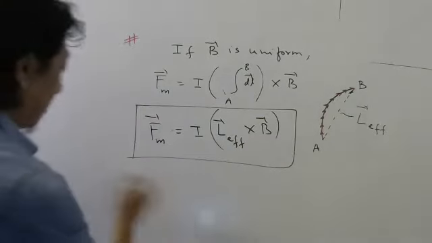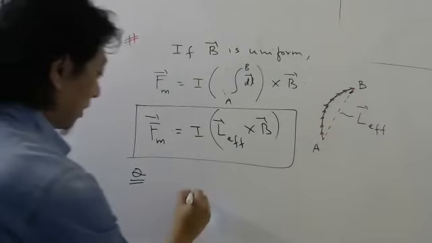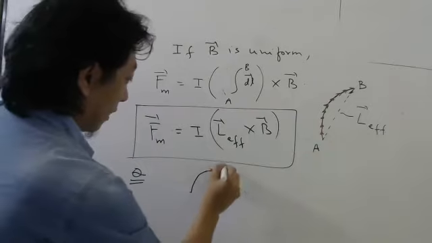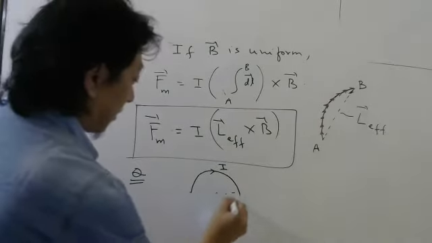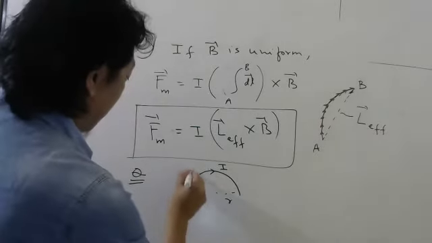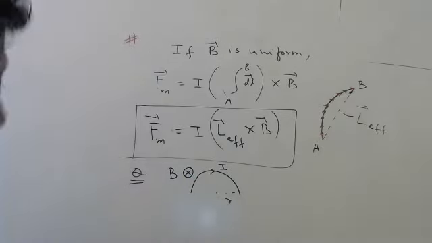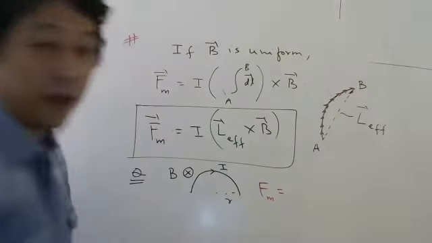Okay. So let me give you one simple question. Suppose a semicircular wire carries a current I whose radius is R, and I apply a magnetic field inside the board. Then what will be the force on this wire, if I ask the magnitude?